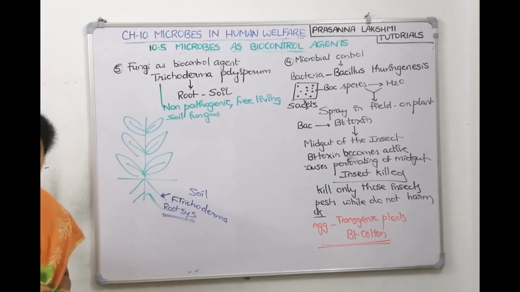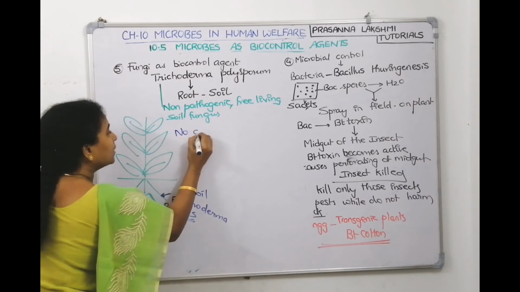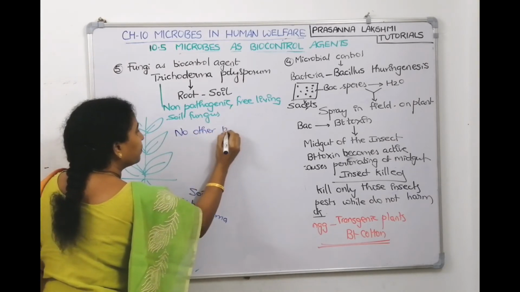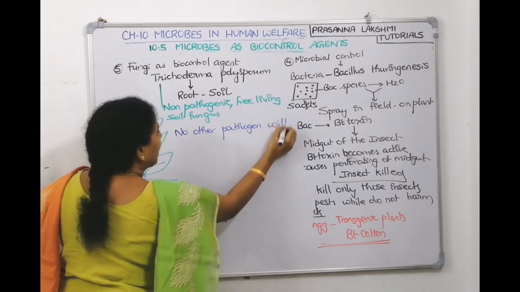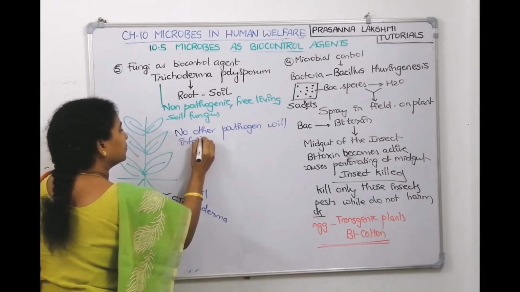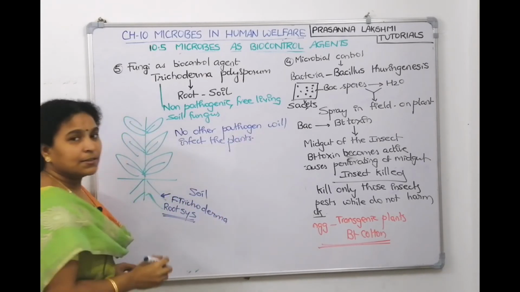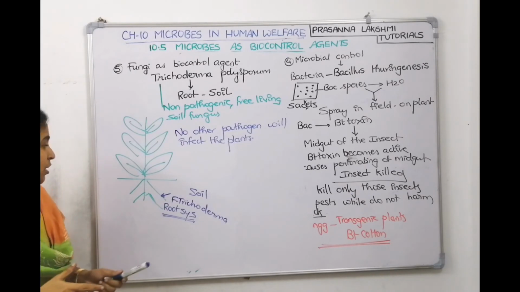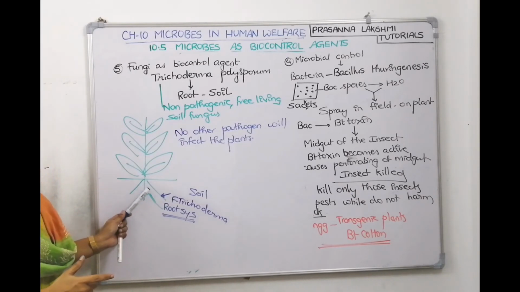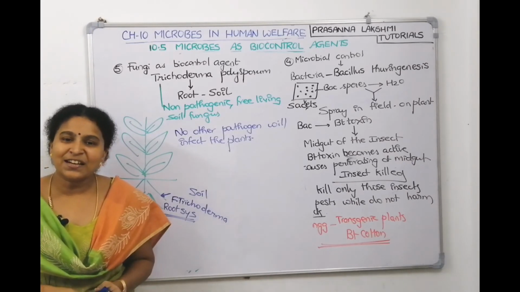When the plant has Trichoderma in the roots, then no other pathogen will infect the plant. Trichoderma will secrete certain chemicals such that no other pathogen tries to enter the root. Through the root it can control. See, this comes under biological control again.